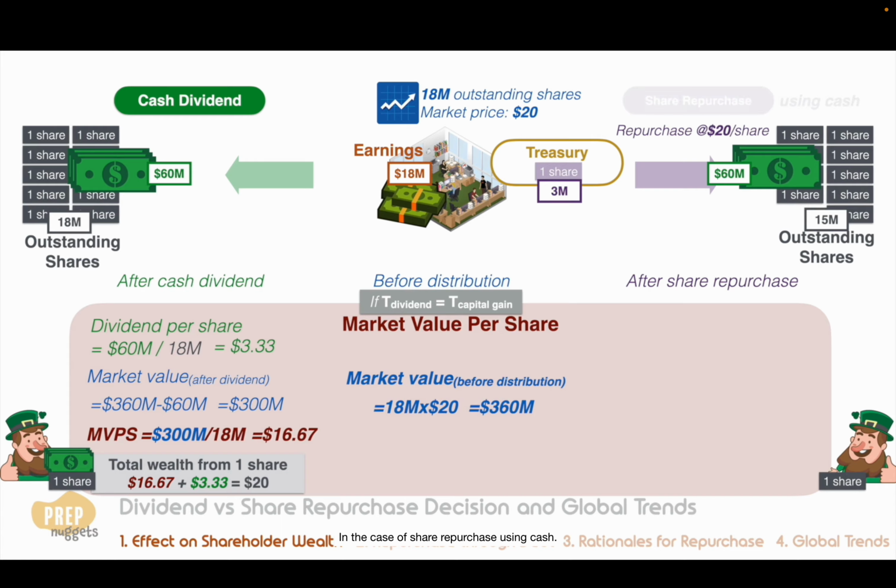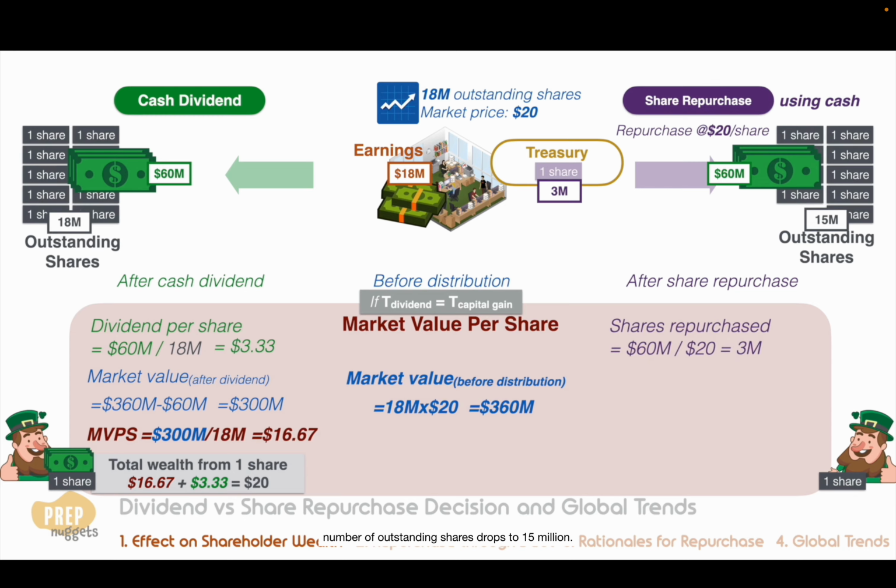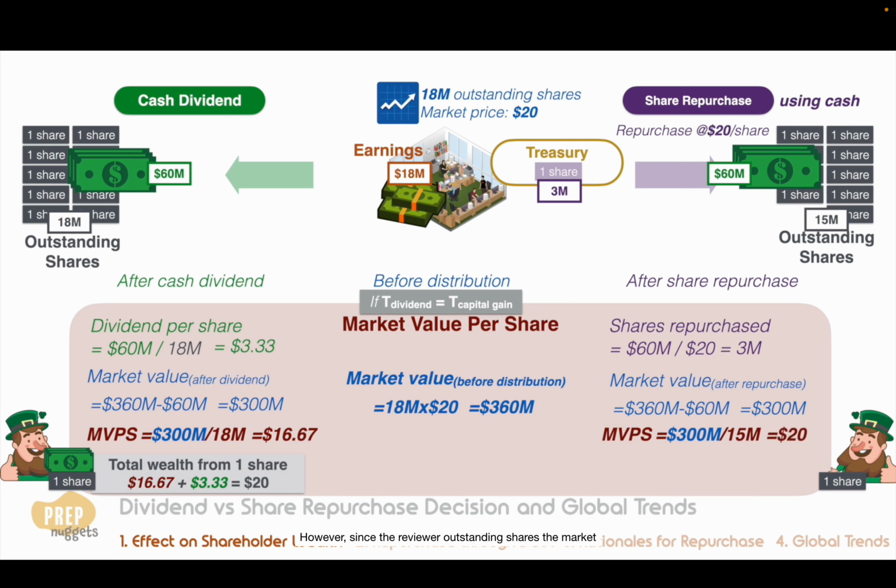In the case of share repurchase using cash, 3 million shares were repurchased, so the number of outstanding shares drops to 15 million. Likewise, we deduct the $60 million cash from the total market value, so the total market value is reduced to $300 million. However, since there are fewer outstanding shares, the market value per share after repurchase works out to $20. In this case, even though the shareholder did not receive any cash, his wealth from the ownership of one share is the same as the case if he received dividends in cash.